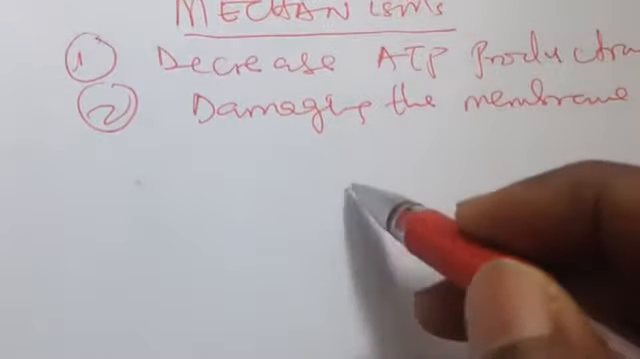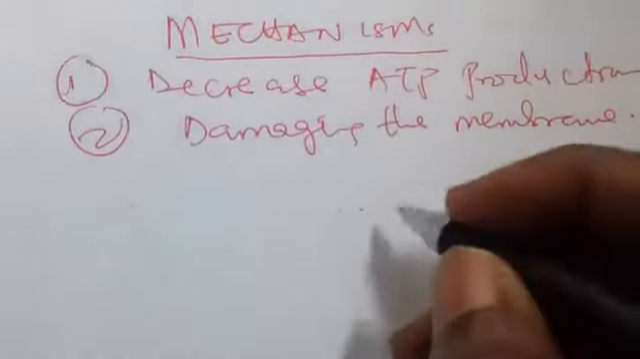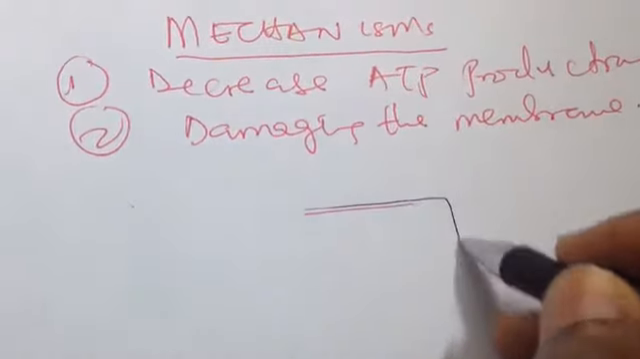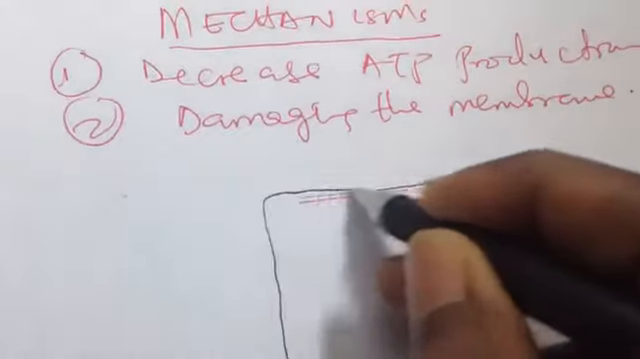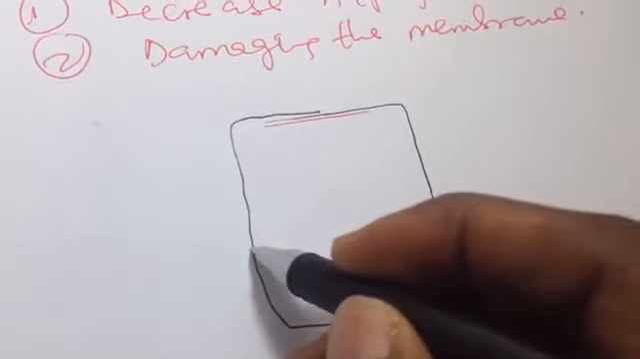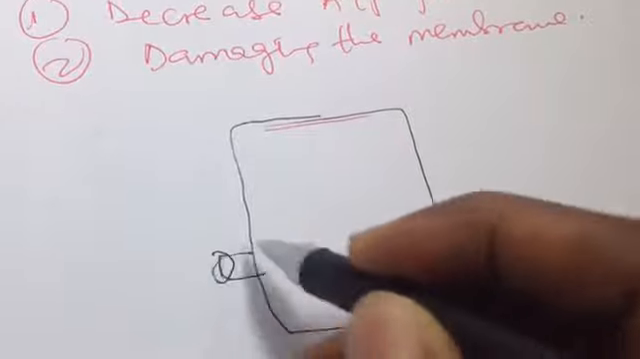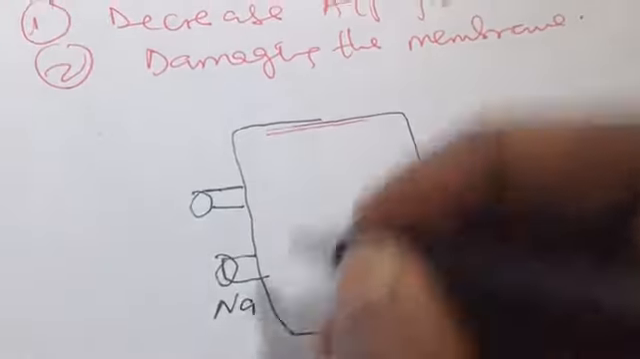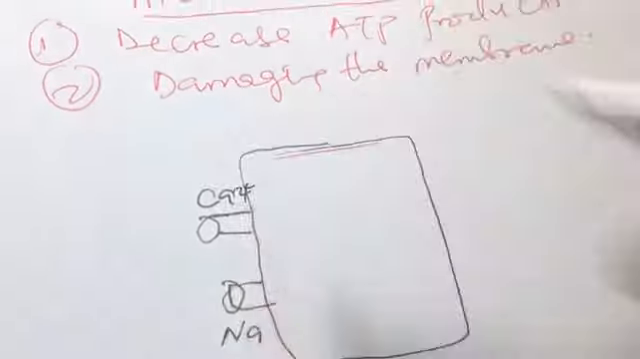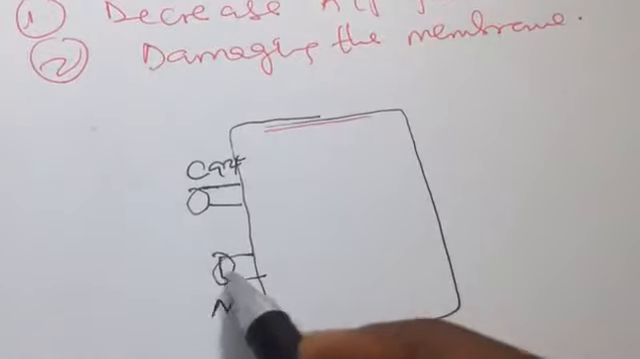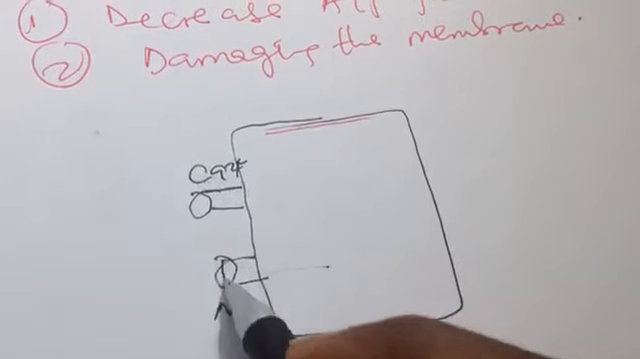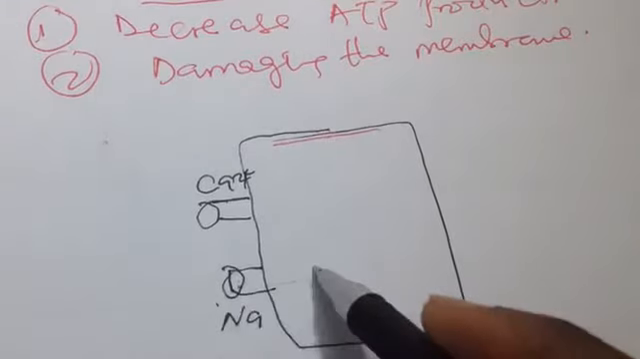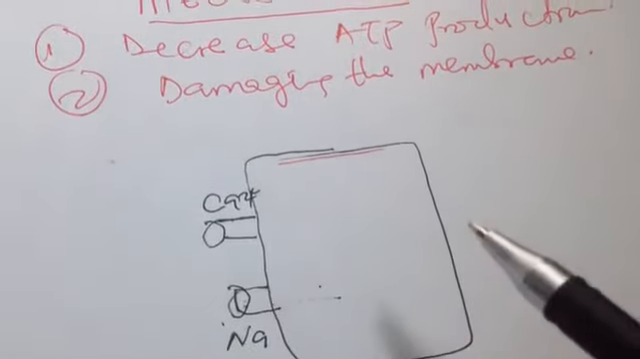So for example, let us draw a cell here. Let us say this is a cell, and this cell has channels. Let's say this is a sodium channel, and this is a calcium channel. Calcium and sodium like to rush inside the cell through their own channels, and if they rush too much into the cell, they can damage it.